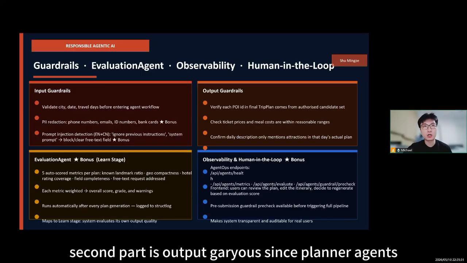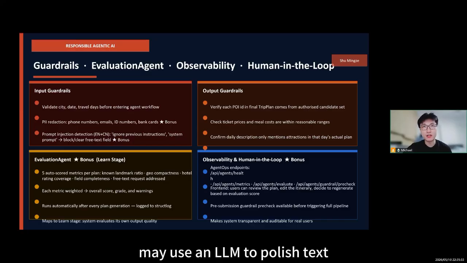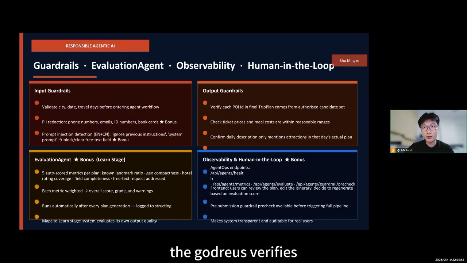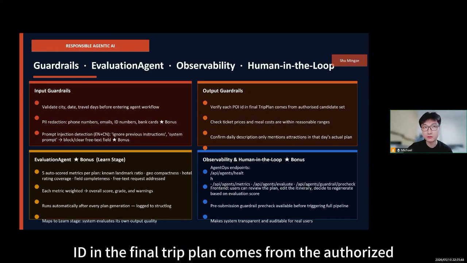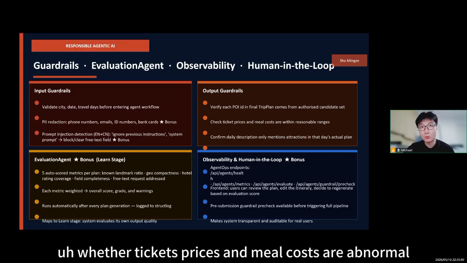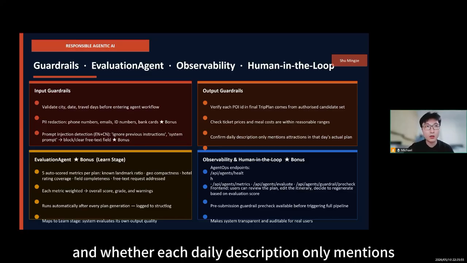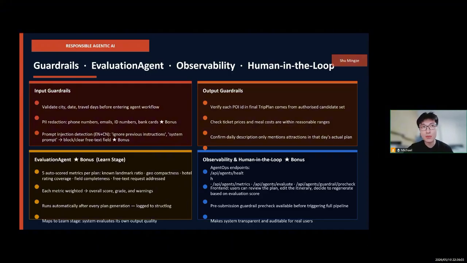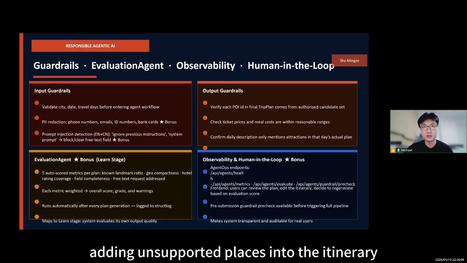The second part is output guardrails. Since the planner agent may use an LLM to polish text, I implemented output consistency checks. The guardrails verify whether each POI ID in the final trip plan comes from the authorized candidate set, whether tickets, prices, and meal costs are abnormal, and whether each daily description only mentions attractions that actually exist in that day's plan. This prevents the LLM from adding unsupported places into the itinerary.